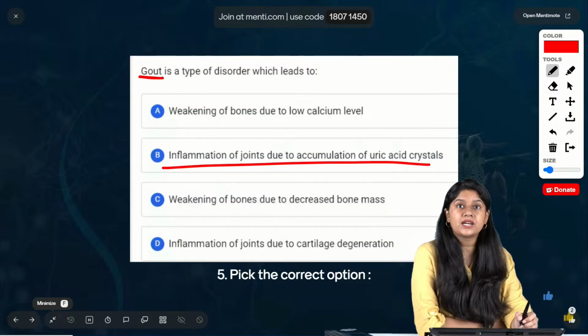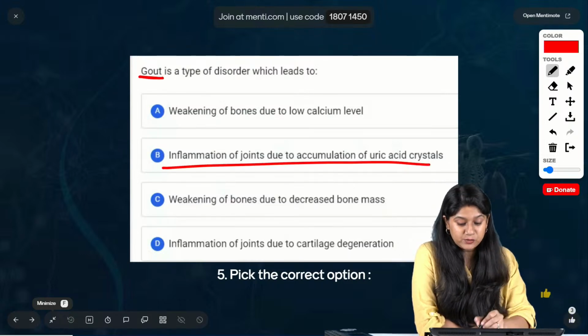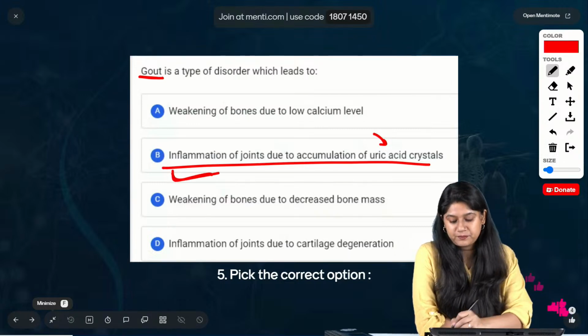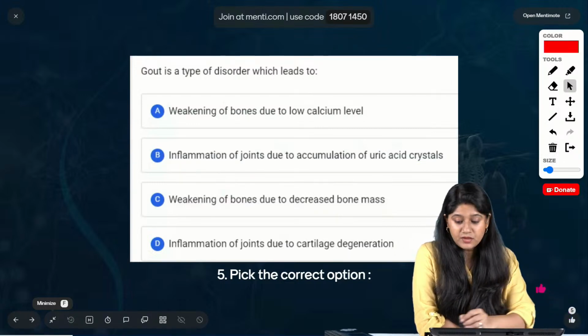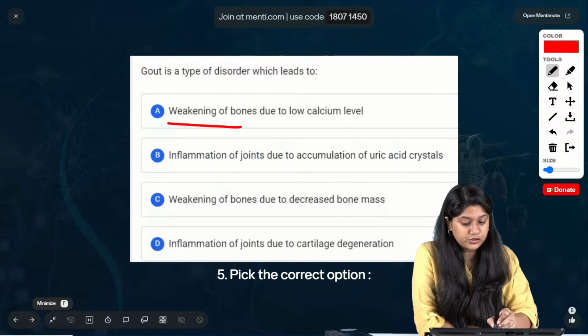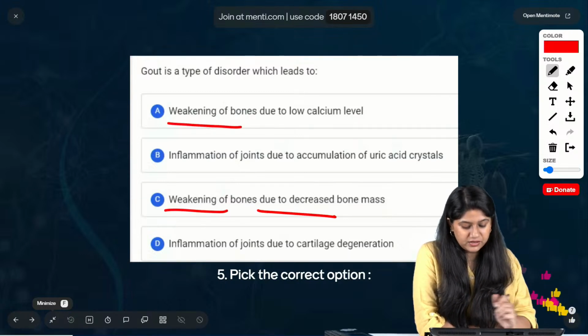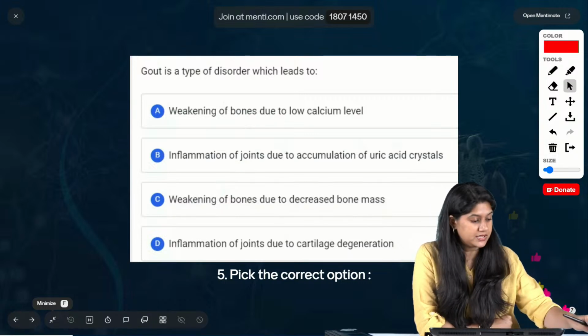What happens in gout disease? Of course, we'll see the accumulation of the uric acid, and that will be causing the inflammation of the joints. Easy peasy. Weakening of the bones due to the calcium, that doesn't happen. All of these are not. Okay, that's a very straightforward, easy question.